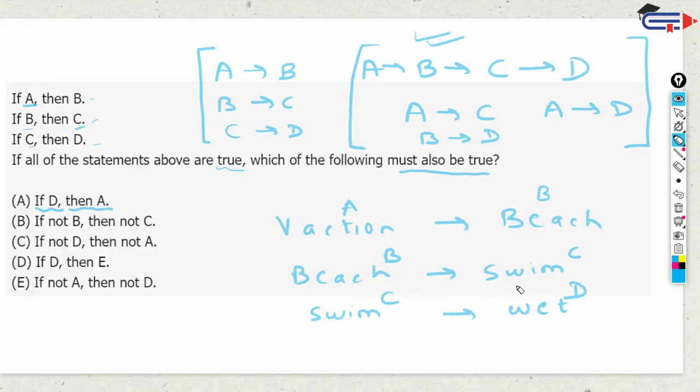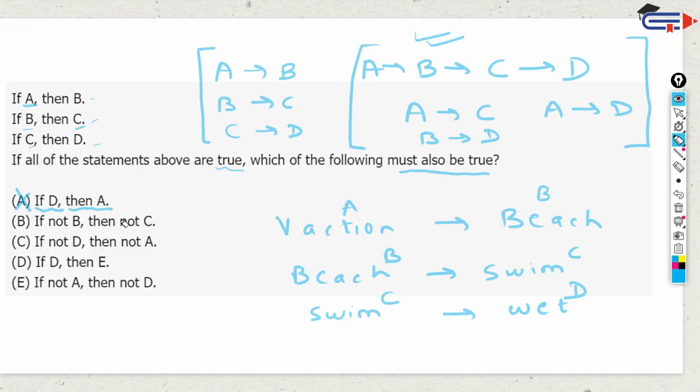It's not saying that you have to take a swim only when you are at the beach. It says if you go to a beach, you will take a swim. So for D to happen, A may or may not have happened, but if A happens, then D definitely happens. But if D happens, we are not sure if A happens. So this can't be said to be true.